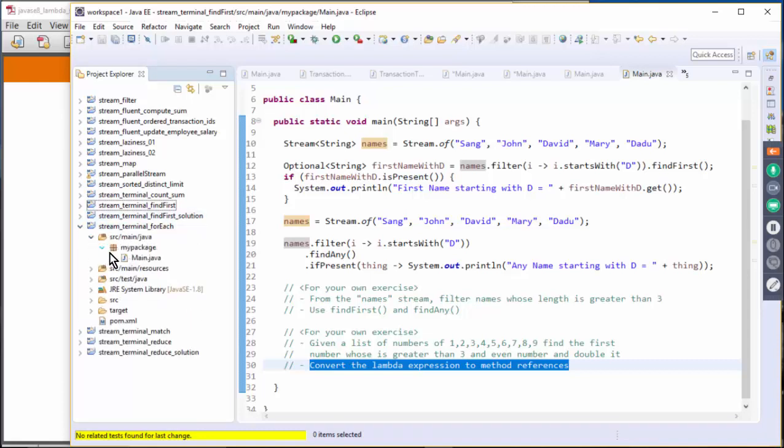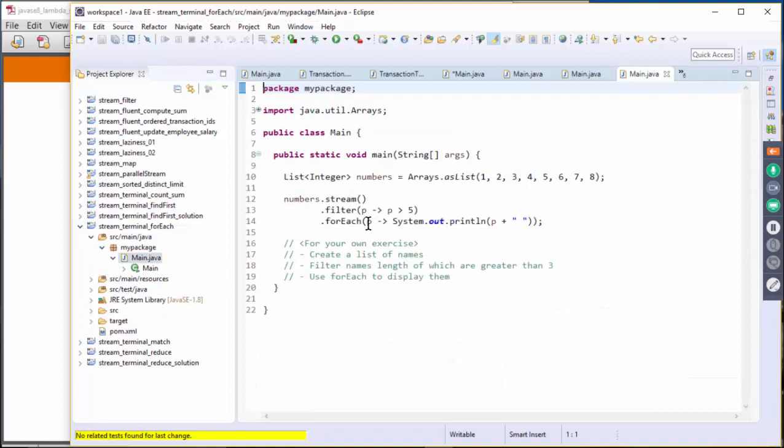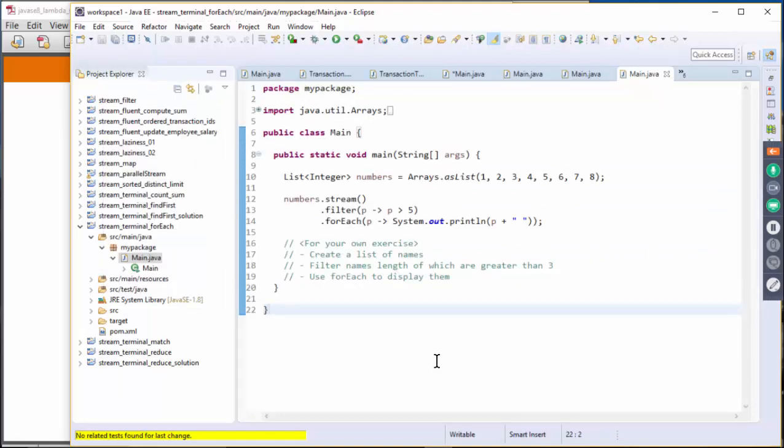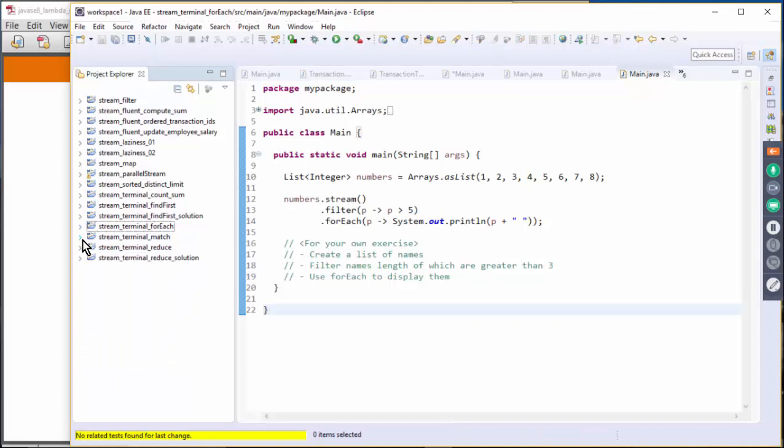Then for each. Here we select the numbers greater than 5, so 6, 7, and 8, and we just print them out. If I run it, it displays 6, 7, and 8. For your exercise, create a list of names, filter names whose length is greater than 3, and then use for each to display them. Pretty straightforward. And then match.